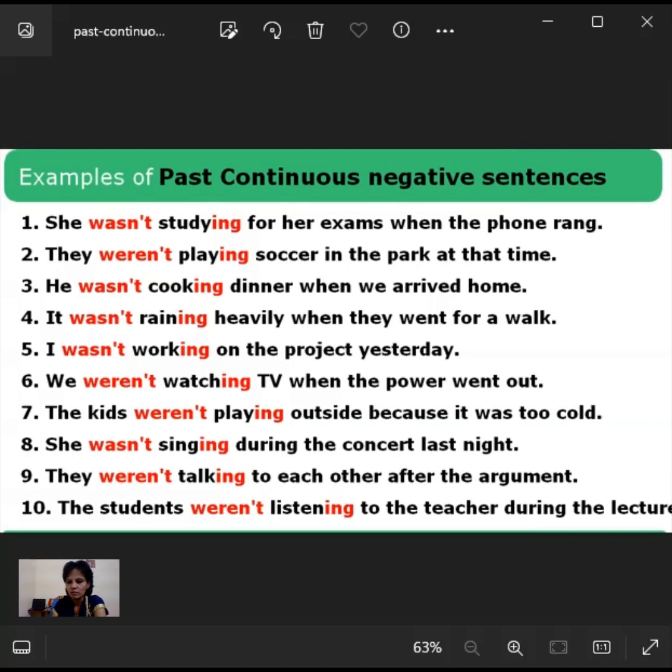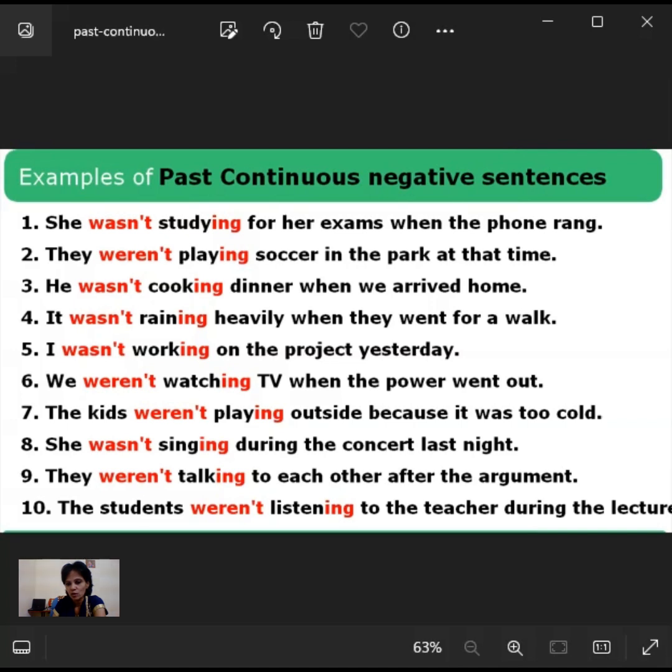And seventh one, were the kids playing outside because it was too cold? Whether these kids were playing outside because it's cold outside. It was due to cold.